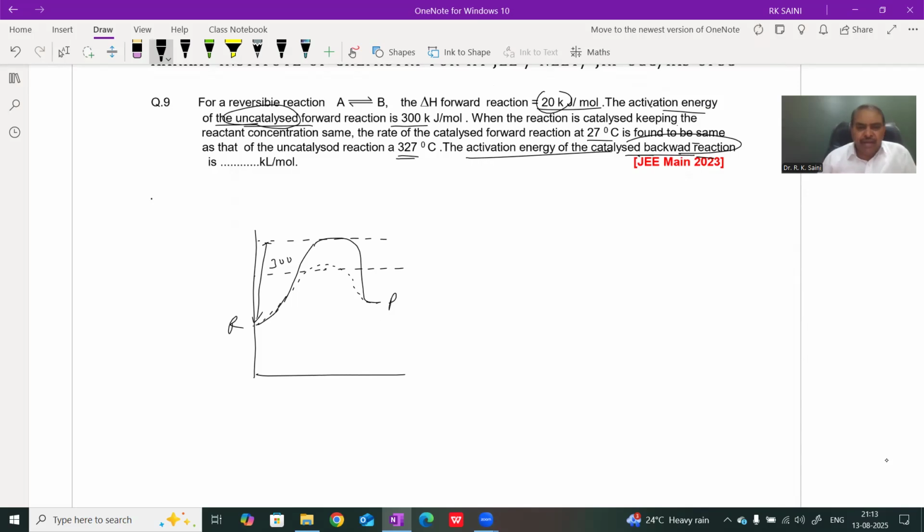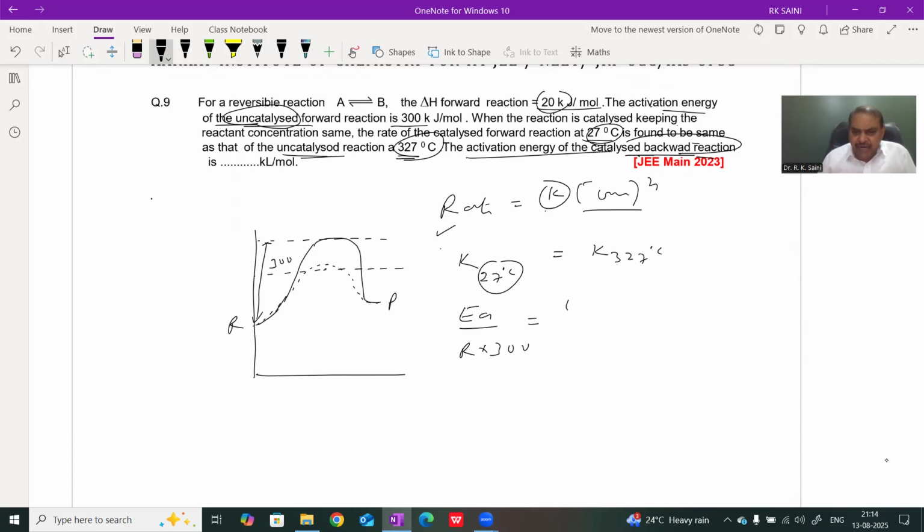So first we find activation energy of backward reaction or forward reaction at different temperature. Suppose this activation energy, when rate is equal, then we know that rate equals to K into concentration power n. Concentration equal, rate equal, it means their rate constant equal. This rate constant at 27 degrees centigrade in presence of catalyst, and this rate constant at 327 degrees centigrade in absence of catalyst, uncatalyzed. Therefore, their activation energy over R into T, taken in Kelvin, is equal.